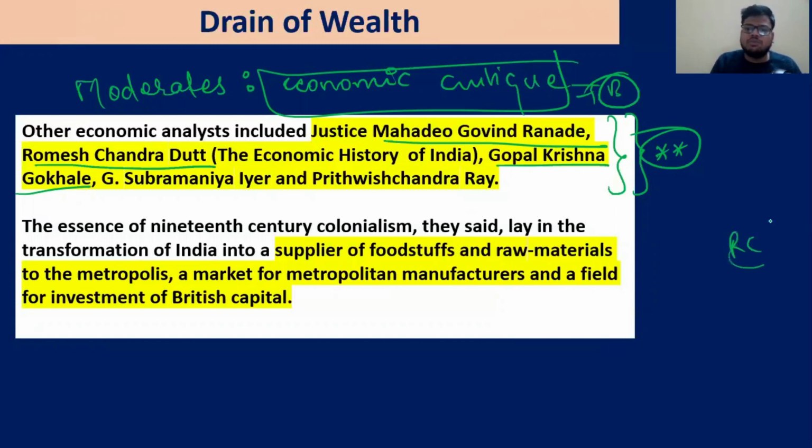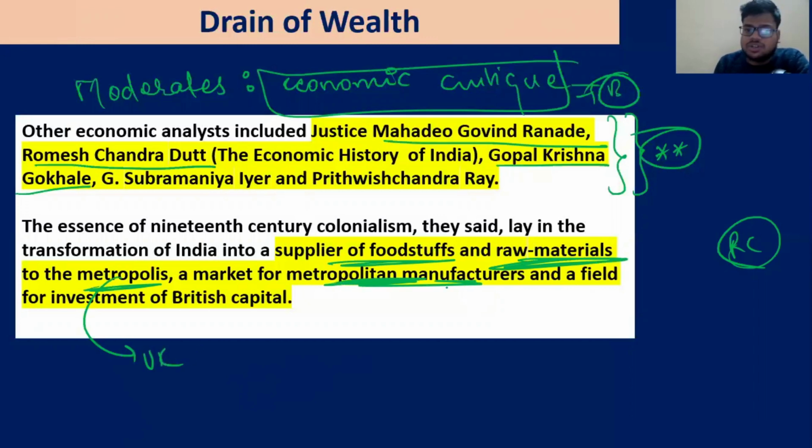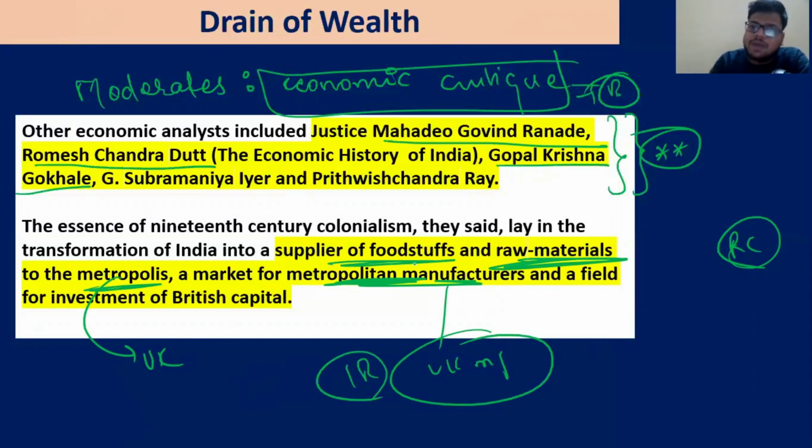R.C. Dutt also wrote a book, the Economic History of India, and he came up with observations similar to those of Dadabhai Naoroji. The essence of 19th century colonialism, they said, lay in the transformation of India into a supplier of foodstuff and raw material to the metropolis, a market for the metropolitan manufacturer, and a field of investment for British capital. So that's what we have discussed. That means India will supply foodstuff and raw material to the metropolis, meaning the UK, and be the market for the UK manufacturer where the industrial revolution is taking place, and a field of investment.